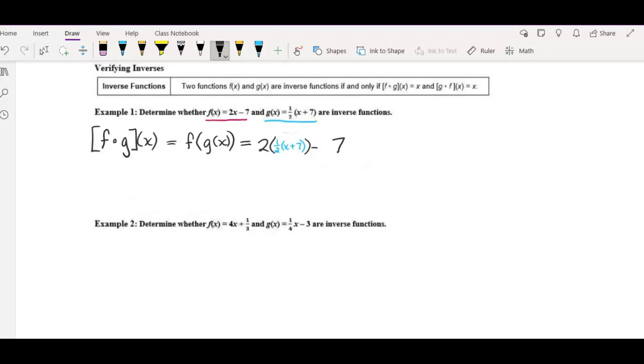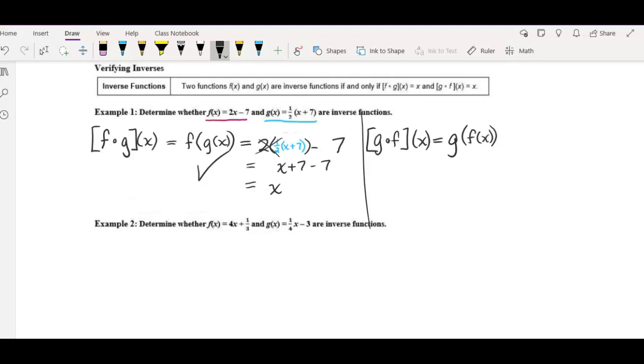All right, now we simplify. 2 times 1/2 cancels out, and I'm left with x plus 7 minus 7, which equals x. So this one worked. Let's go next and try to figure out g of f of x, which is just g of f of x.